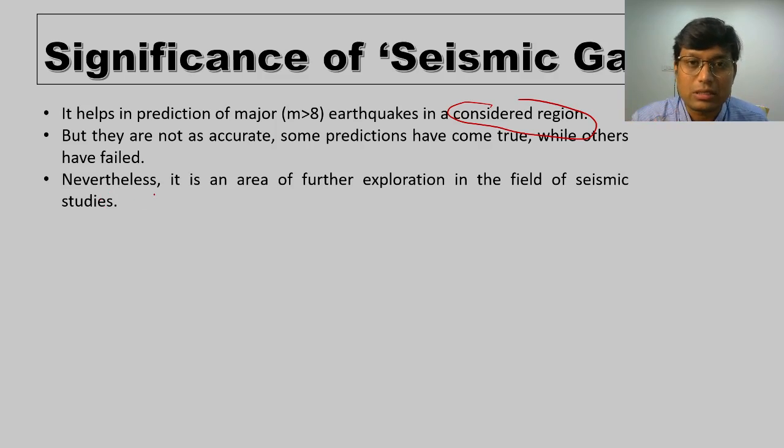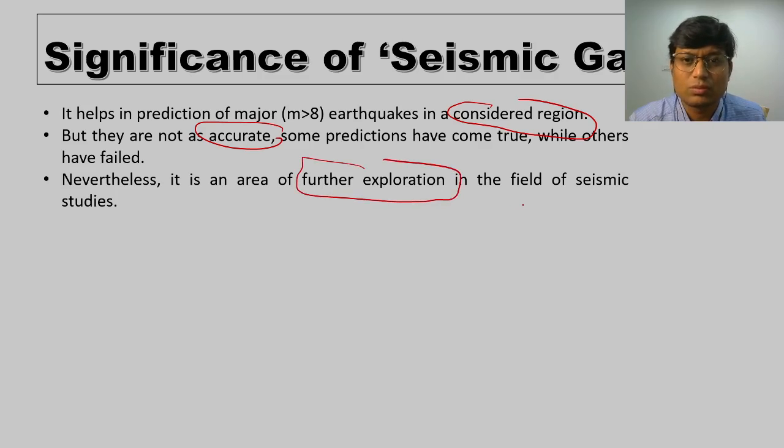Not necessarily every 40 years would a particular segment of a plate boundary experience a major earthquake. That is not a necessity, and that is why it is still under intense study. It is a field of further exploration. Though it alerts us in a certain sense, it is not very accurate for predicting earthquakes along plate boundaries. So this was about the seismic gap.